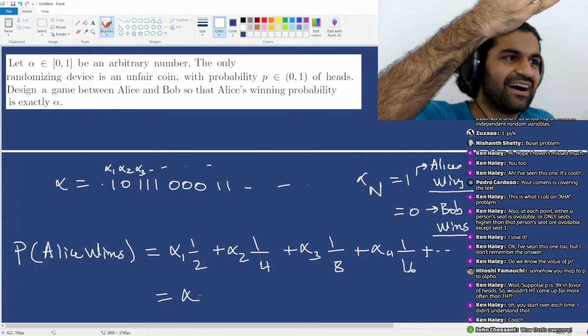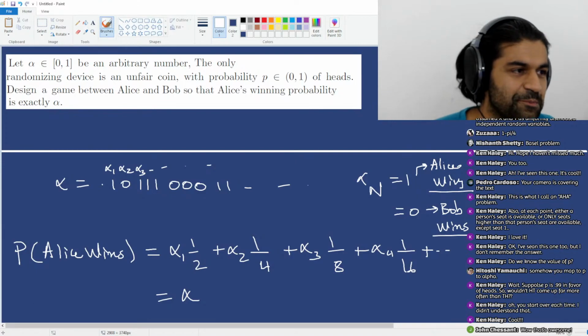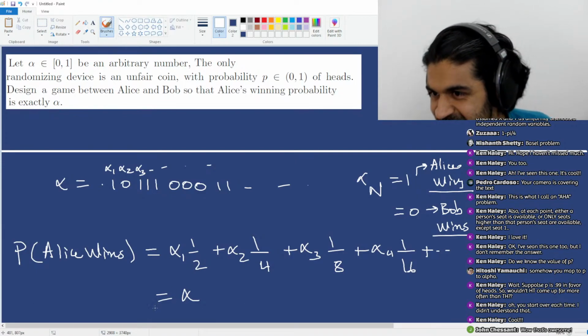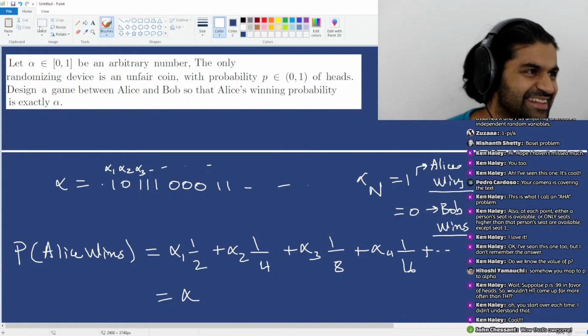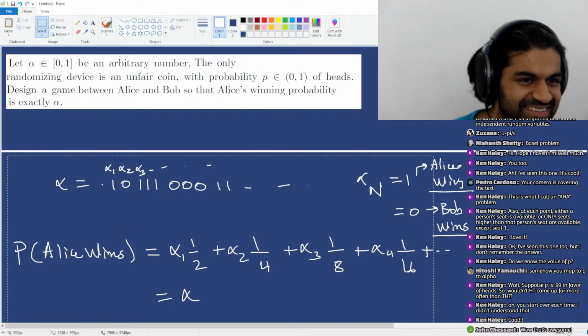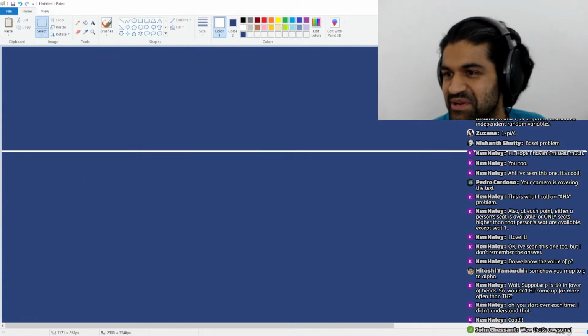And then this is how you come up with a game where the probability of winning is precisely alpha. I actually think this might be the most weirdly practical problem in the list that I have. So there you go. Hope you enjoyed that one.